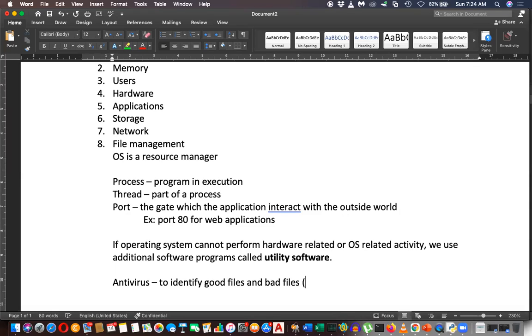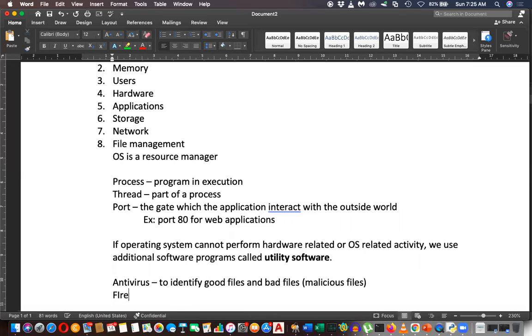Bad files means basically malicious, harmful files. To identify good files and bad files, antivirus software can be used.